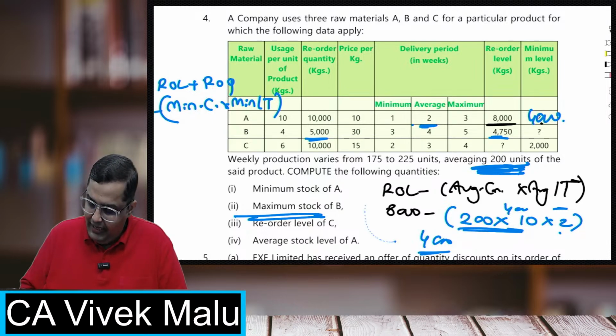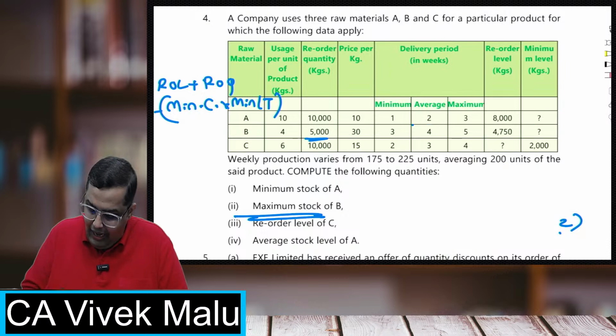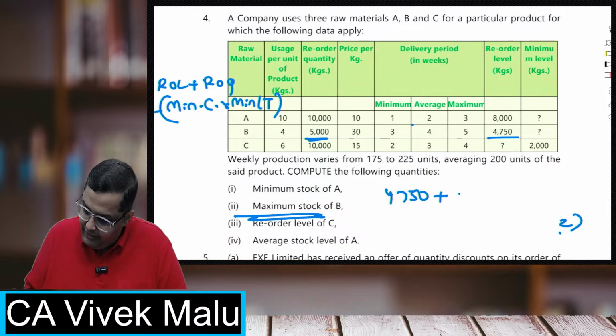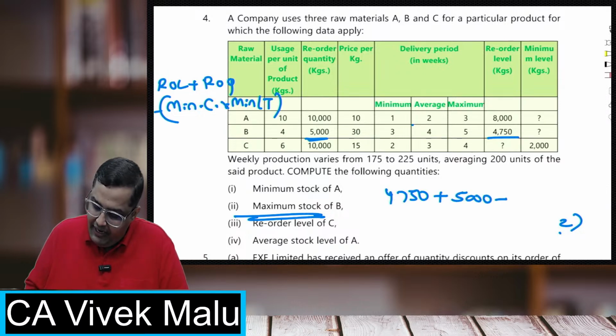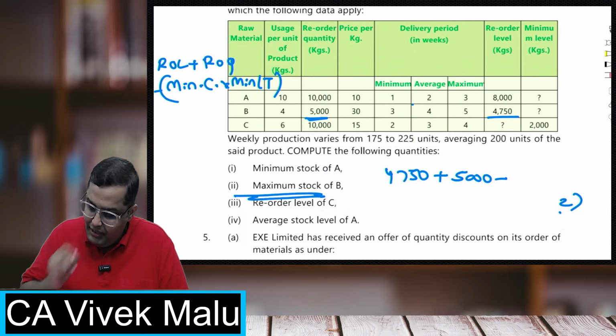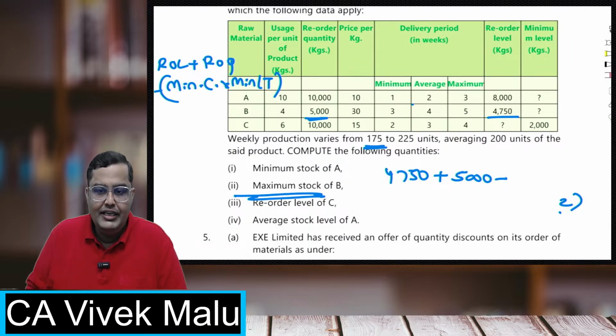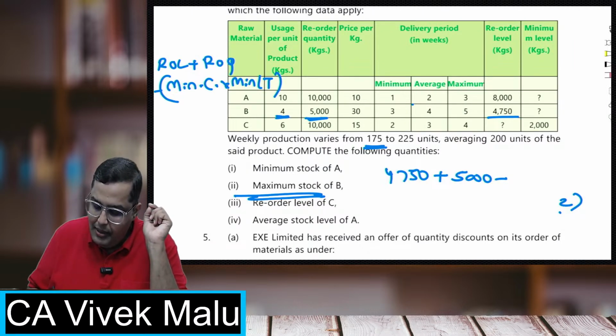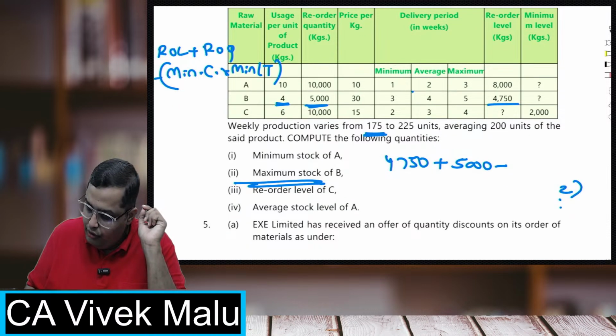So the answer will be like this. ROL, that is 4750, plus ROQ, which is 5000, minus minimum consumption. What is minimum consumption? Minimum quantity 175 into minimum usage, that is 4.